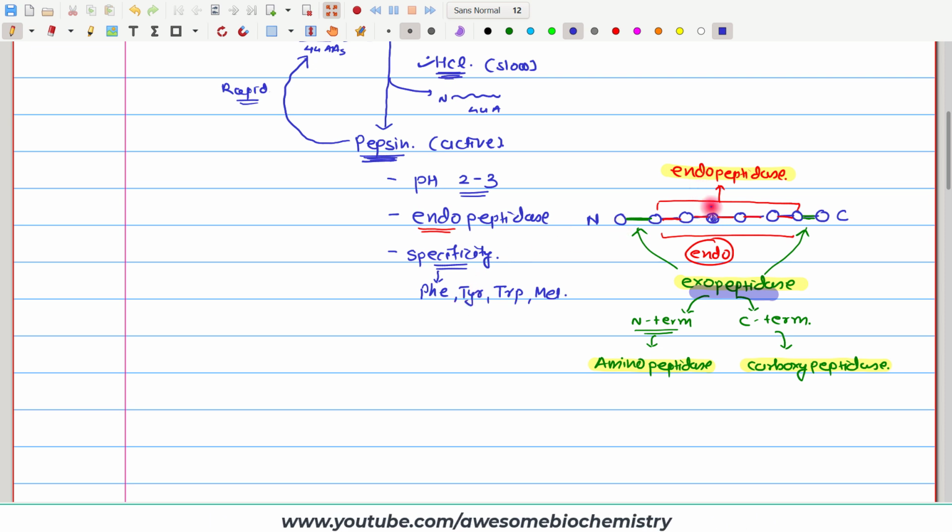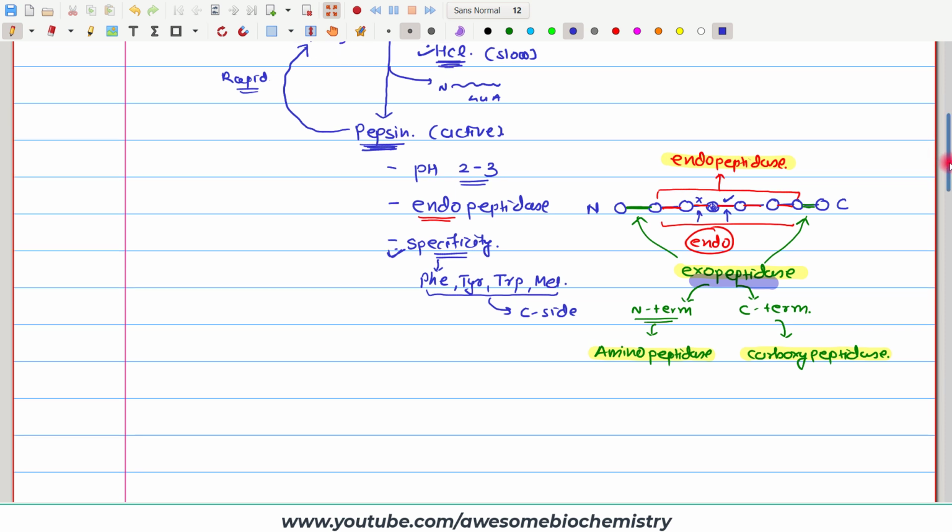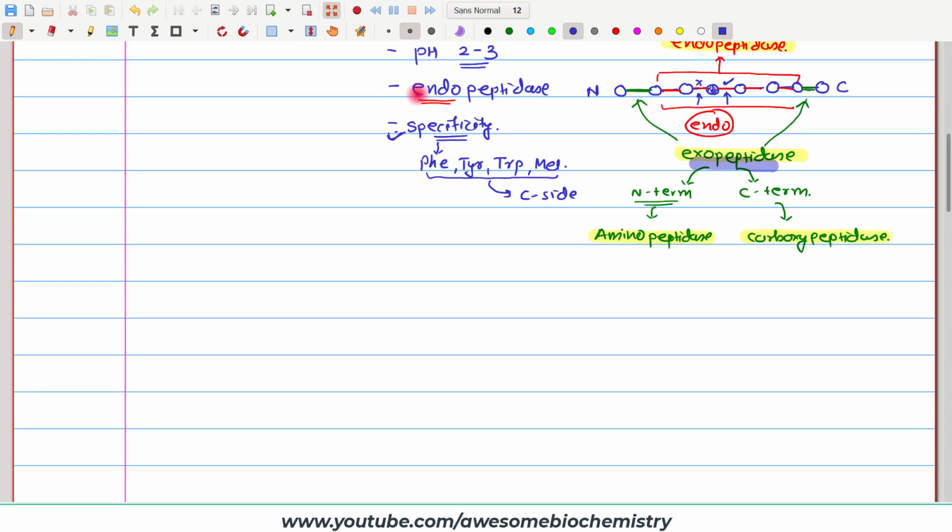Now with this amino acid, there are two peptide bonds, one on the N terminal side, the second one on the C terminal side. So which peptide bond will be broken down by the pepsin? It breaks down the peptide bond which is on the carboxyl side of this particular amino acid. So this peptide bond will be broken, whereas this will not be broken, right? So this is the specificity of the pepsin.